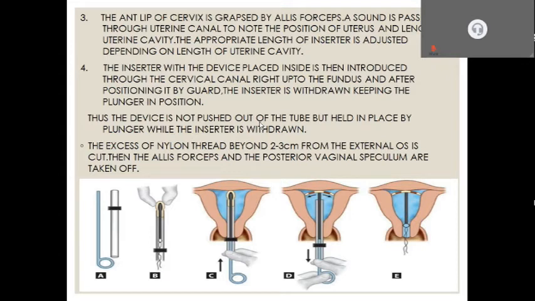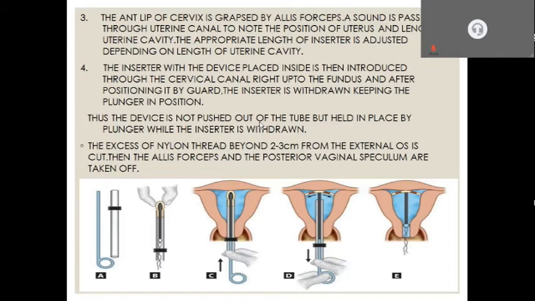The anterior lip of the cervix is grasped by the Allis forceps, and the sound is passed through the uterine canal to determine the position of the uterus and the uterine cavity. The appropriate length of the inserter is adjusted depending upon the length of the uterine cavity. So the inserter which we are going to place inside the uterus should show the appropriate length, which can be detected by measuring the length of the uterine cavity.